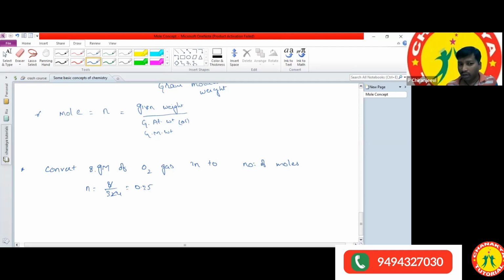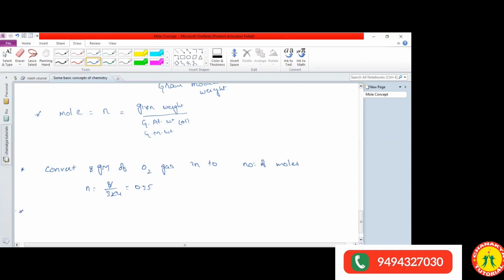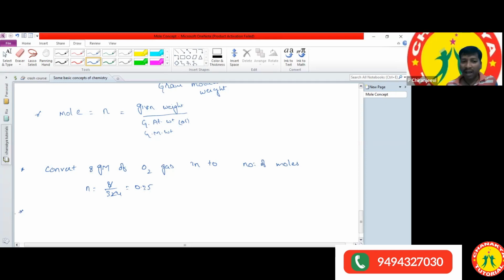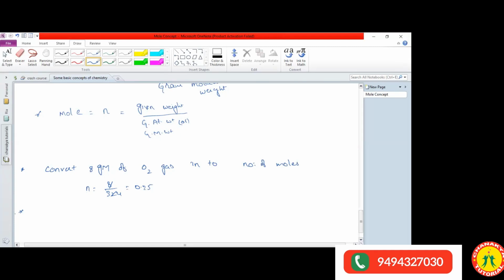Same question, one more method I'm asking here. 8 grams of oxygen, how much volume does it occupy at STP conditions? Ishanika, the question is for you. At STP conditions, 8 grams of oxygen, how much volume does it occupy? 22.4 liters volume.